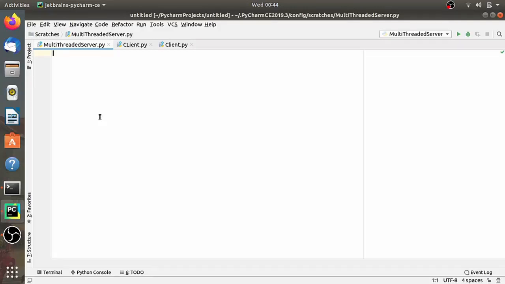As we have seen, we are passing the argument 1024, right? 1024 is the buffer size argument, which is the maximum amount of data to be received at once. That does not mean the receive method will return exactly 1024 bytes. It is a maximum amount of bytes, right?